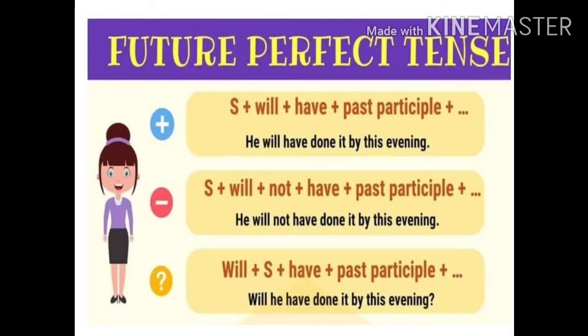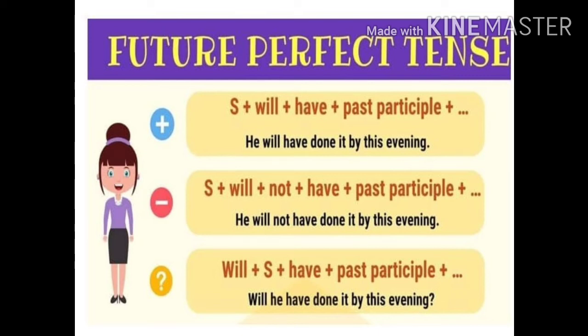Children, let's learn how to make positive, negative and interrogative sentences in future perfect tense. See children, for positive: subject, will, have and V3. V3 means past participle. He is subject, will, have, done. Done is V3, past participle form of do. He will have done it by this evening. This sentence is in future perfect positive.